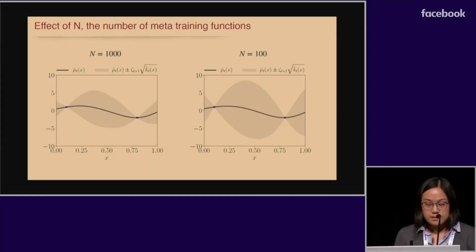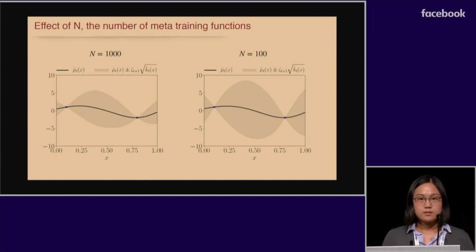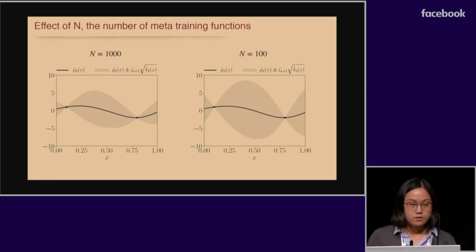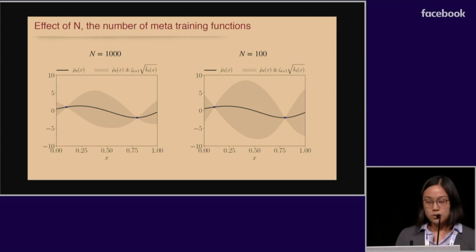One thing to notice is that our estimations of the posterior variance and the UCB coefficient both depend on the number of meta-training functions. So roughly speaking, those parameters are set in a way to compensate for our uncertainty about our estimation.